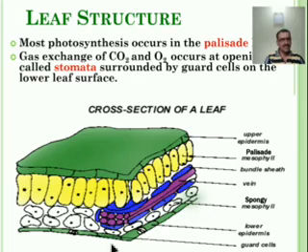This is the leaf structure, and here the uppermost layer is known as the upper epidermis. After that the palisade tissue. After that this violet colored bundle sheath cell. After that these are veins. After that the spongy cell, known as the spongy mesophyll cell. This is the lowermost epidermis, and this is the guard cell and the stomata. This is the structure of the leaf.